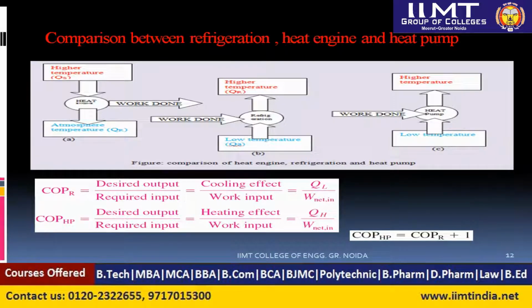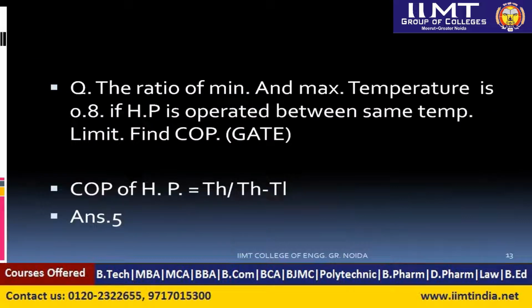Now let us calculate some COP questions, a short question as it could come in the GATE exam. The ratio of minimum and maximum temperature is 0.8. If the heat pump, HP, is operated between the same temperature limits, find the COP of the heat pump. We know the formula of COP of heat pump: T higher divided by T higher minus T lower, where L represents the lower temperature. But here the examiner has given the ratio, so how can we calculate it?